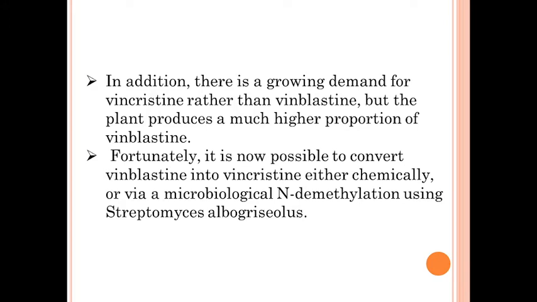So vinblastine is converted into vincristine. Vinblastine and vincristine are dimeric or bis-indole alkaloids, produced by coupling of catharanthine with vindoline, which are abundantly available in the plant, catalyzed by horseradish peroxidase.